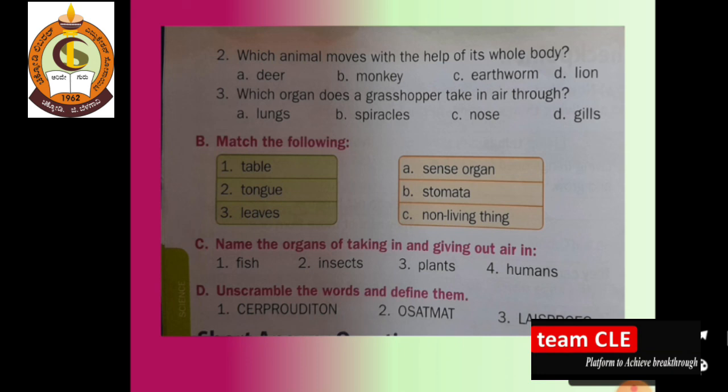In the next class we will start with the short answer questions, then we will go for the long answer questions. So dear students, I hope there is no confusion with this exercise part. Complete your homework and send it to me on my WhatsApp number.